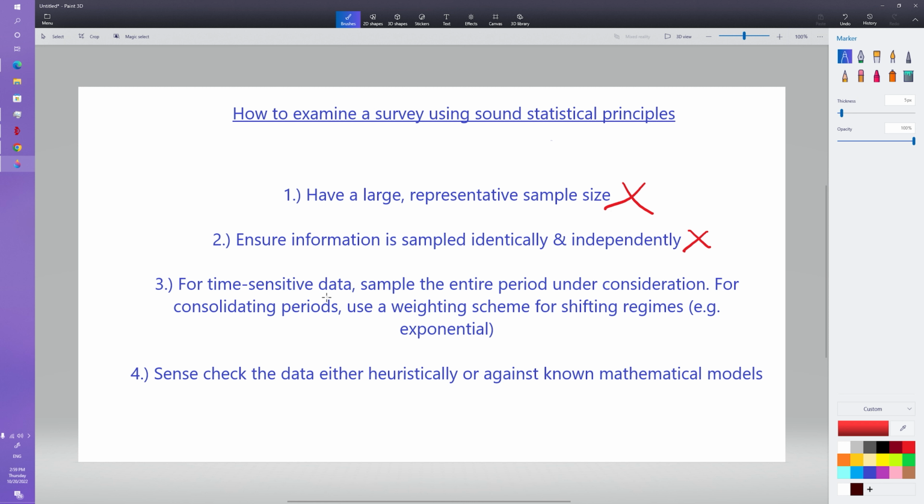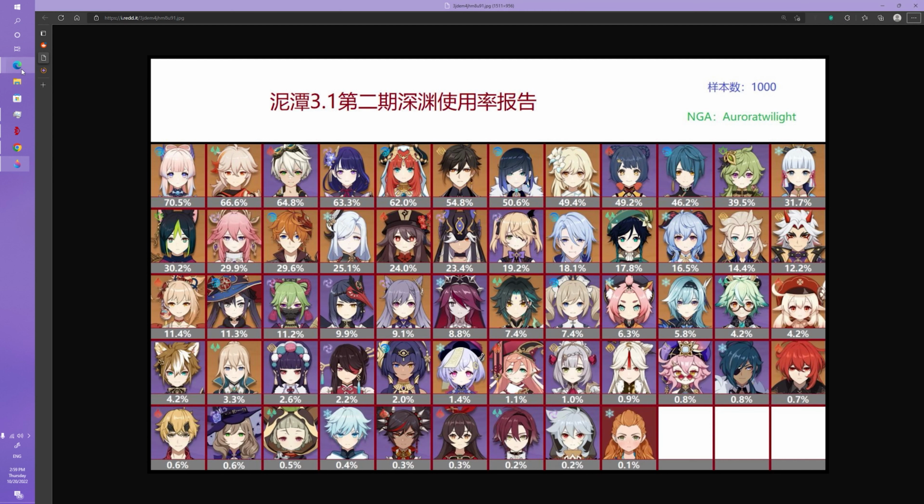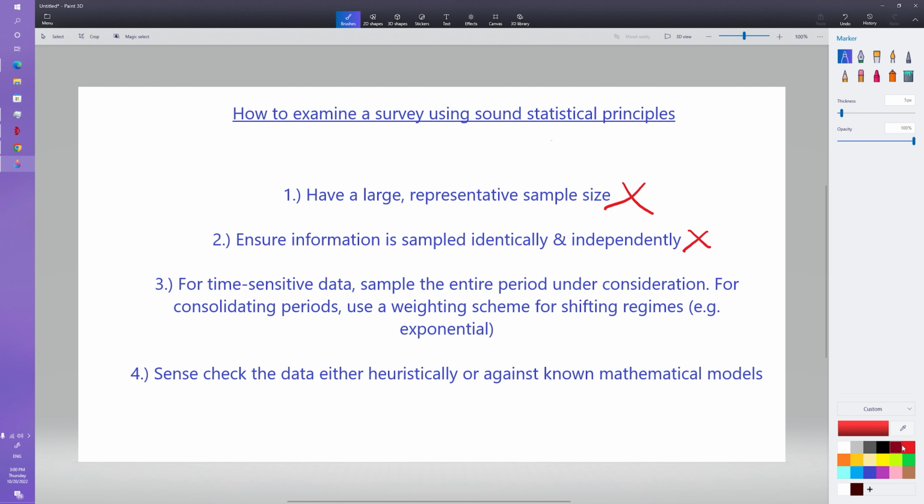The other thing is, for time-sensitive data, you want to sample the entire period under consideration. For data like this, you can't have Nilou in it 4 days after she's been released. That is not a good representation of anything, because, as you can logically think of it, you have this new character, everyone tries out this new character, so obviously her rates would be pretty much inflated, and hence you can't really conclude anything. If Nilou's rates are high, obviously she had to replace someone else, and hence that other character's rates might be artificially lower. So once again, this did not actually work out.